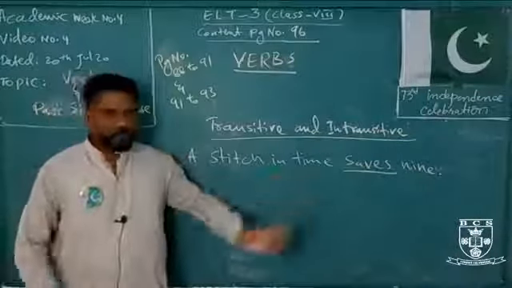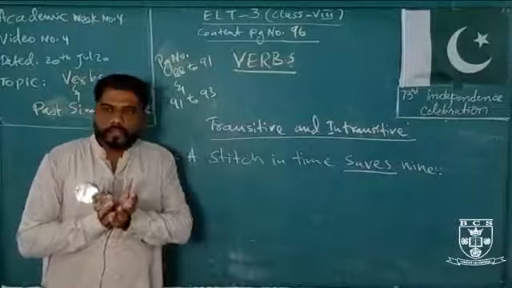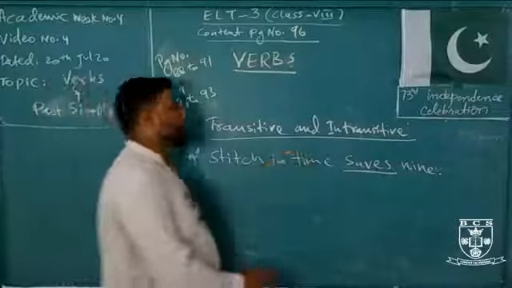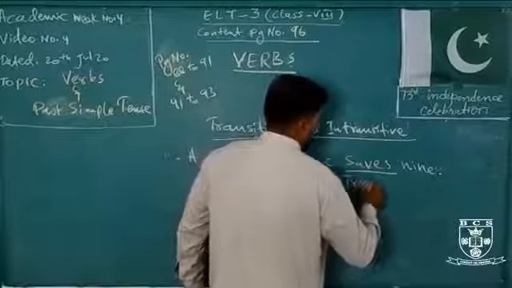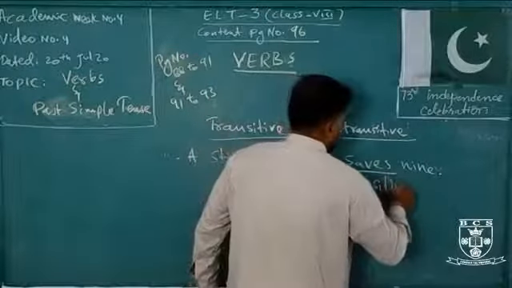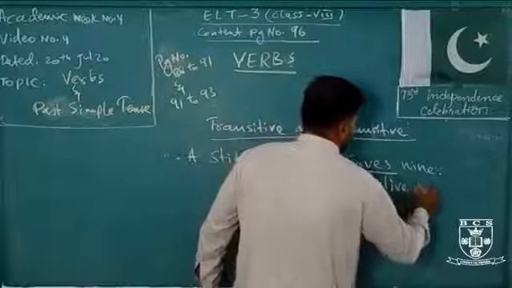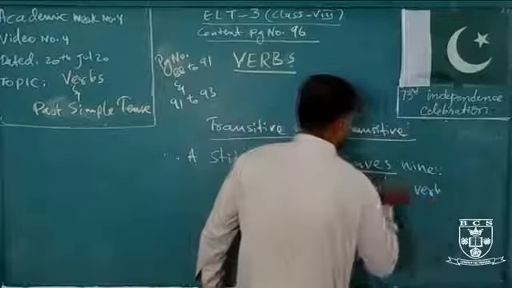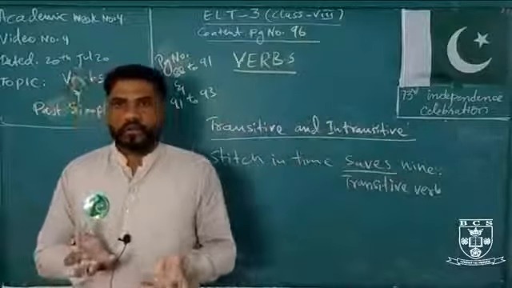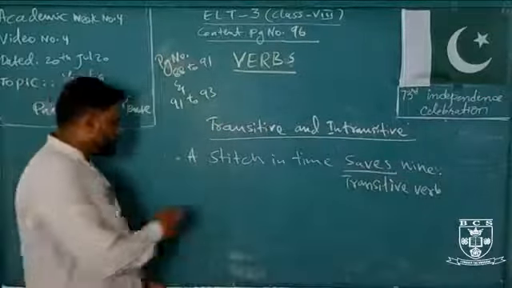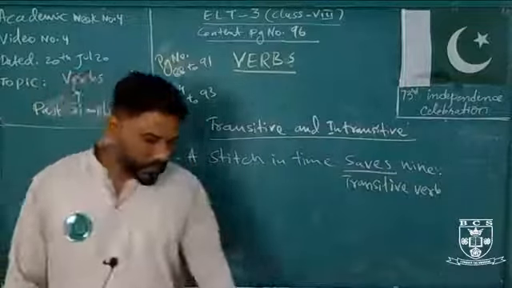So it means if it needs an object, it means it is transitive verb. So I'm just putting transitive verb. Why? Because it needs an object.